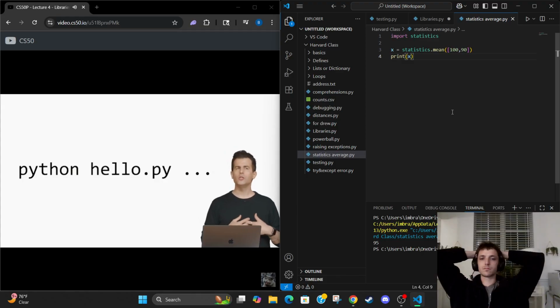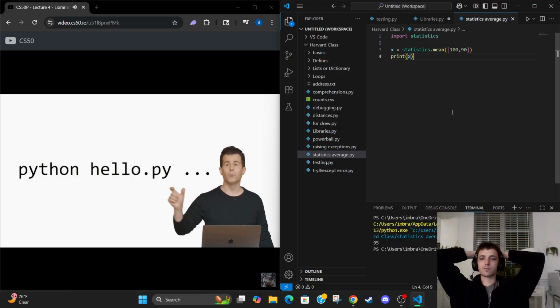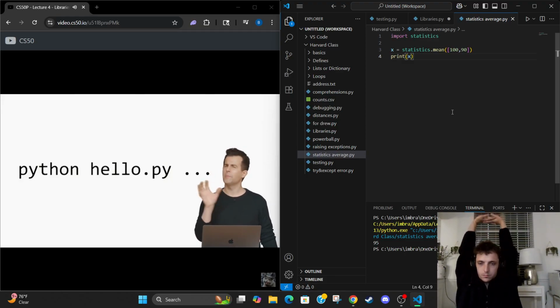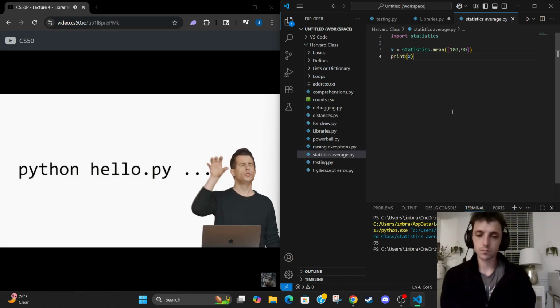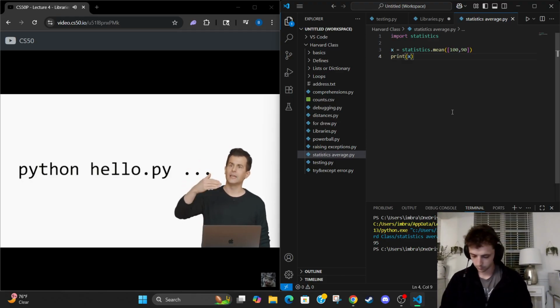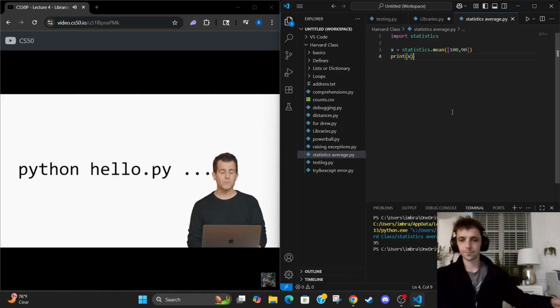In fact, when you're running programs in a command-line environment like we are, you can provide any number of words or numbers or phrases after the command that you're typing, and all of those will somehow be passed in as inputs to the program itself. You don't have to prompt the user for one thing at a time by manually calling that input function. So what does this mean in real terms?